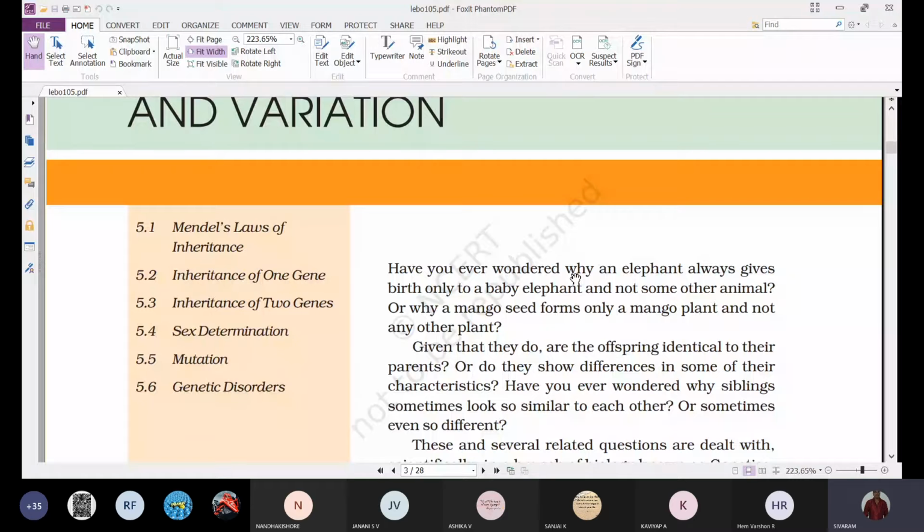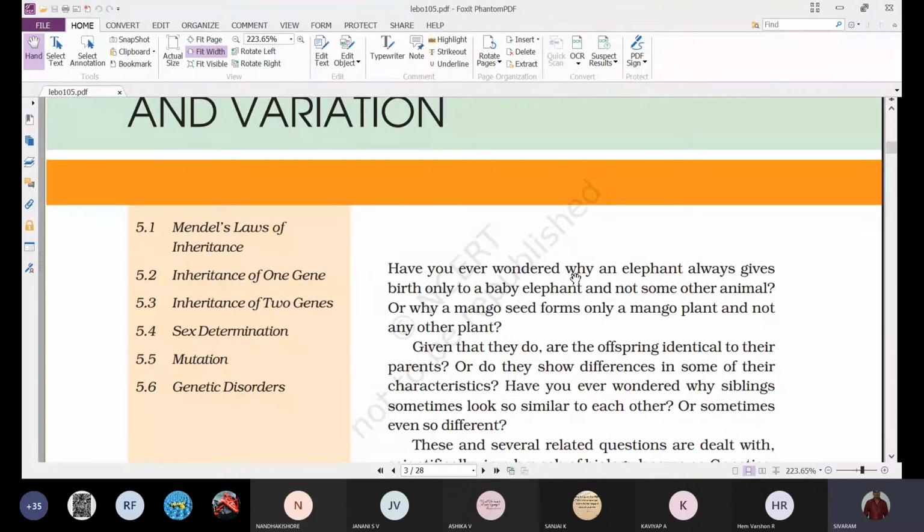The next one is sex determination. How is sex determined at a genetic level? Generally, sex is not determined at the time of birth. The sex is determined at the time of fertilization only, that is, when the male gamete fuses with the female gamete.